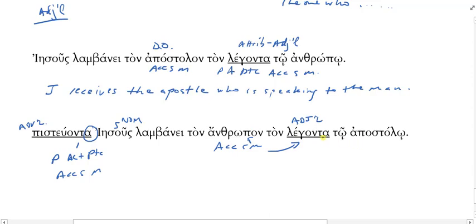Okay, so to put it all together. While believing, and that believing refers to the man, Jesus receives the man, the believing man, who is speaking to the apostle. And if you were speaking to an apostle, you'd probably be believing too, wouldn't you? I would hope so. All right. We'll stop there.